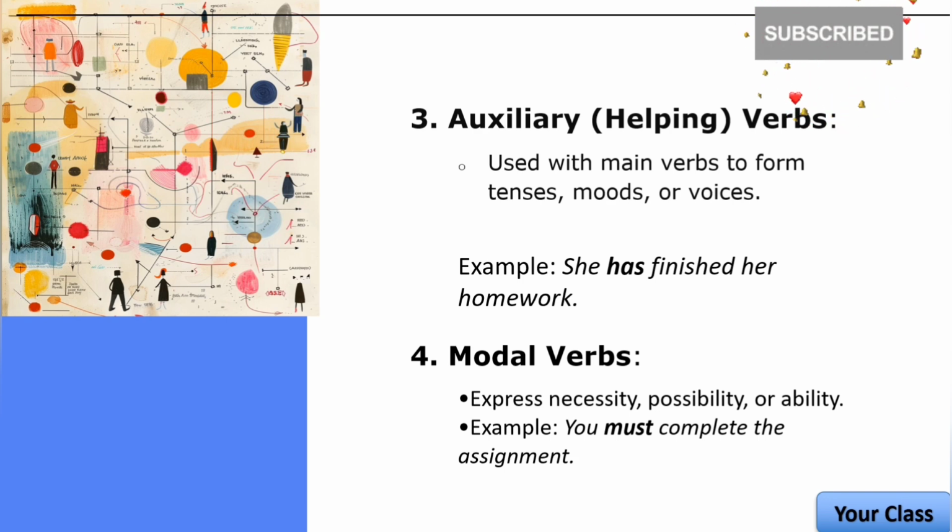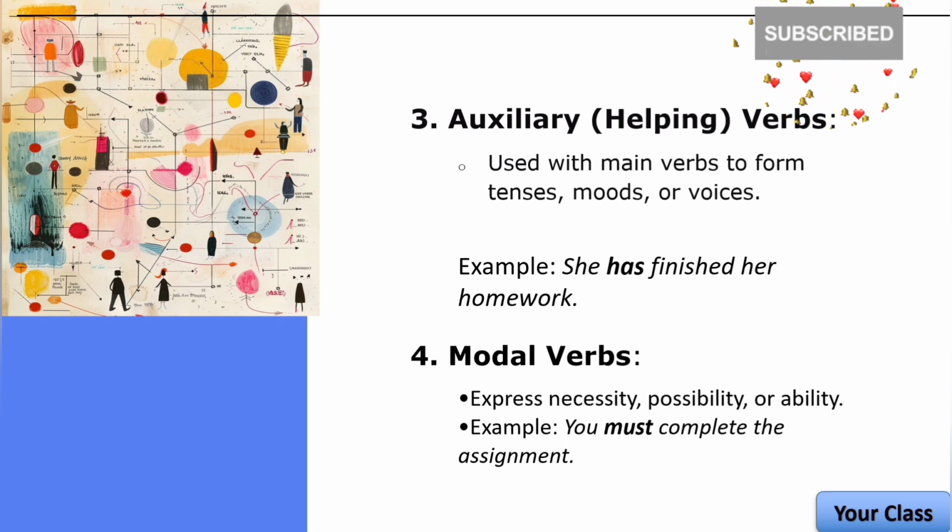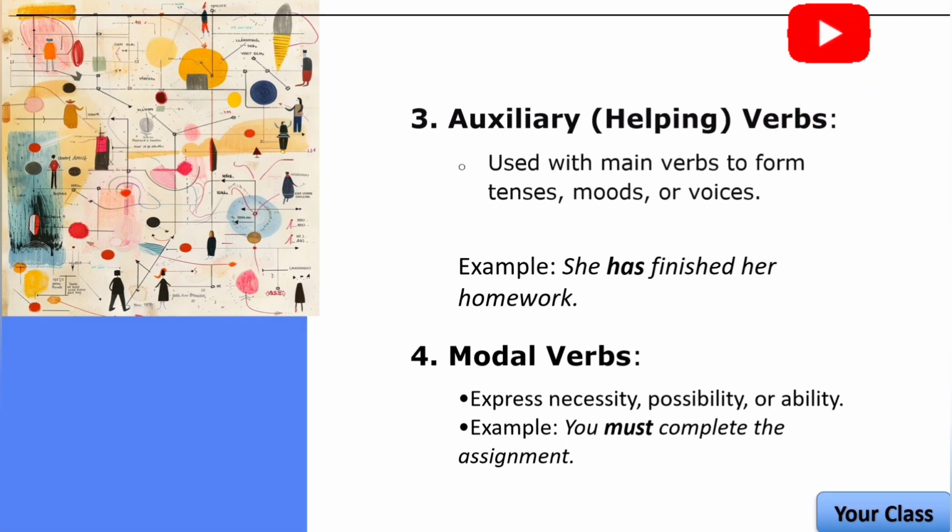Example, she has finished her homework. Here, has is an auxiliary verb that helps form the present perfect tense. It works with the main verb finished to show that the action is completed in the past but relevant to the present. Now, number four, modal verbs.